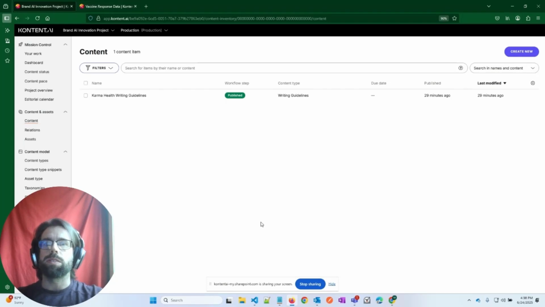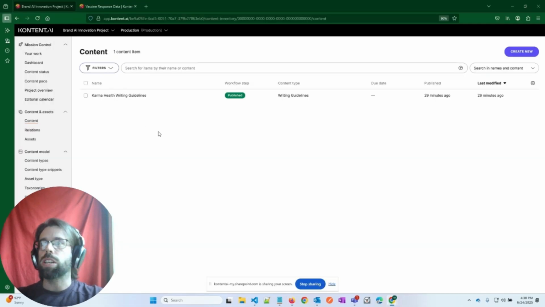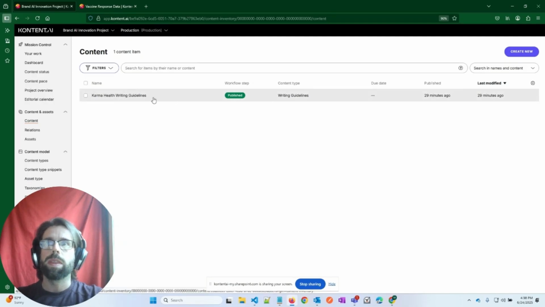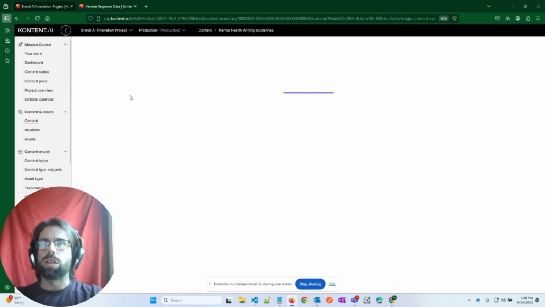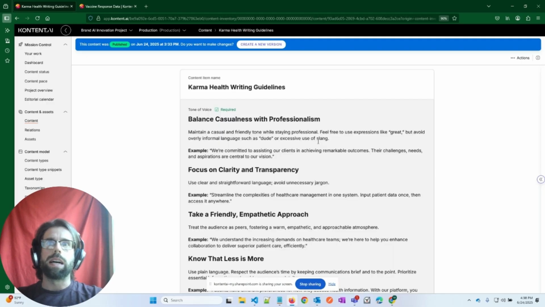So I have two projects effectively for this demonstration. The first one is the branding project, which is the project that I have the writing guidelines in. And I've created a pretty simple content model that stores tone of voice, banned phrases, and examples of compliant content and text.